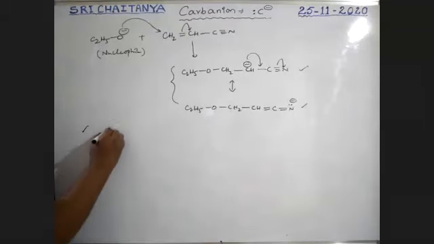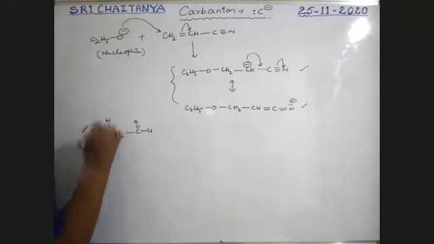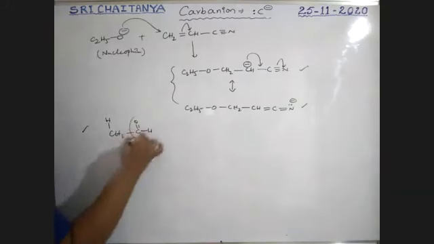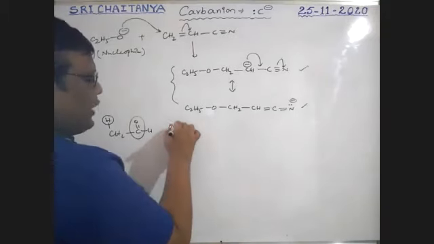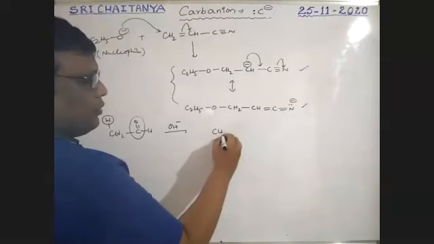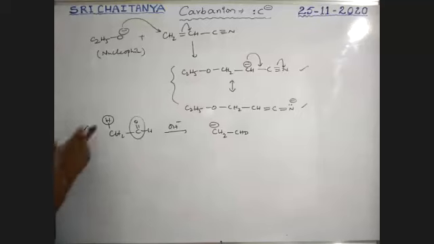Next, see here, CH3 CHO, acetaldehyde. It is an electron withdrawing group. This hydrogen is acidic in nature. When it reacts with OH minus, that gives CH2 CHO minus. This carbon gets negative charge because the hydrogen is acidic in nature.